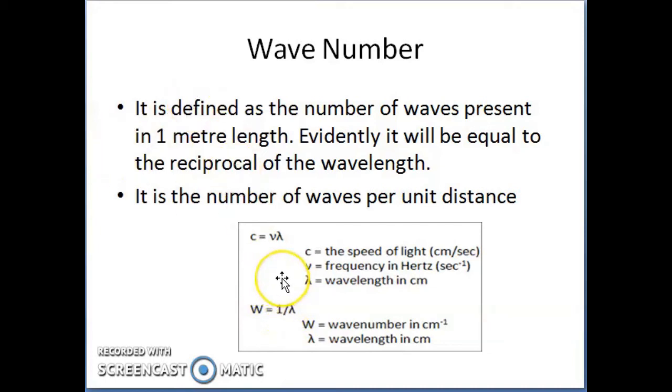These are all the characteristics of a wave: amplitude, wave number, velocity, wavelength and frequency.